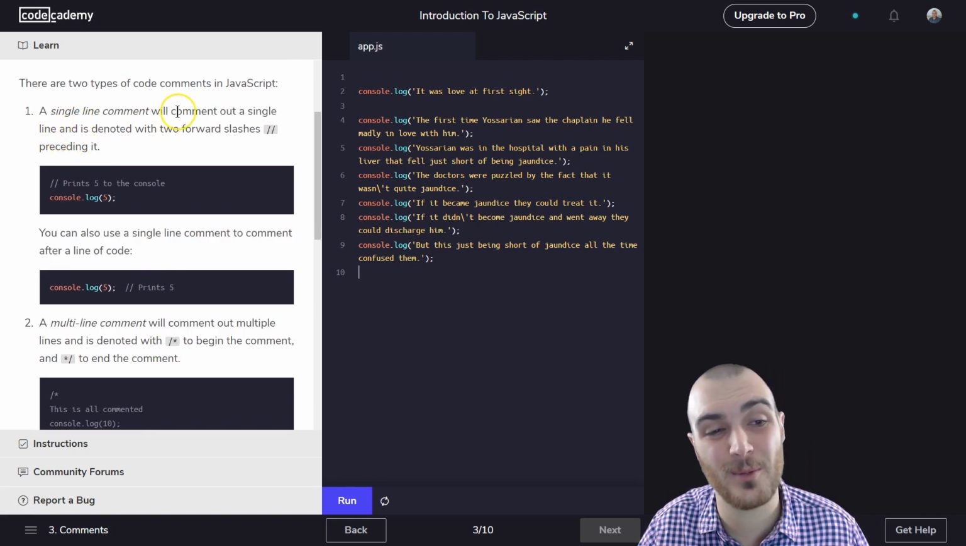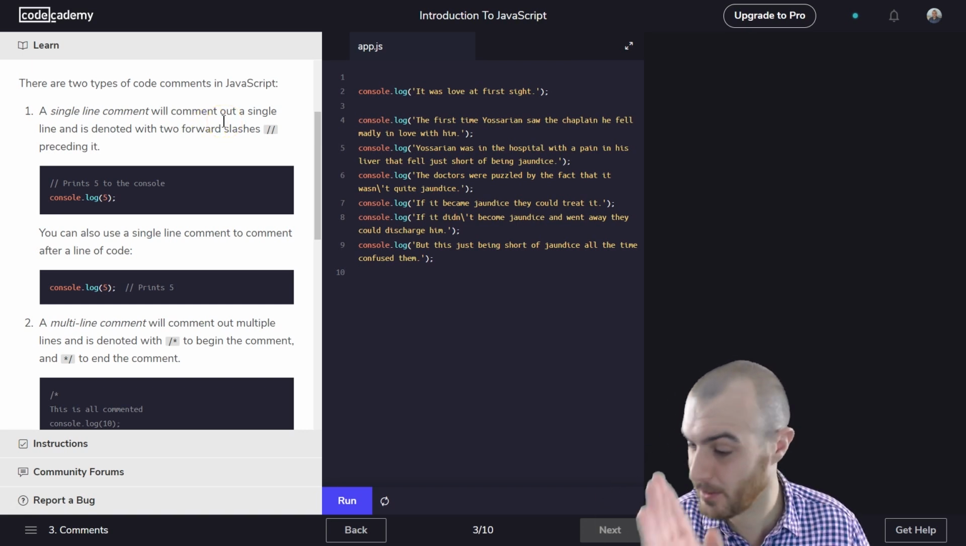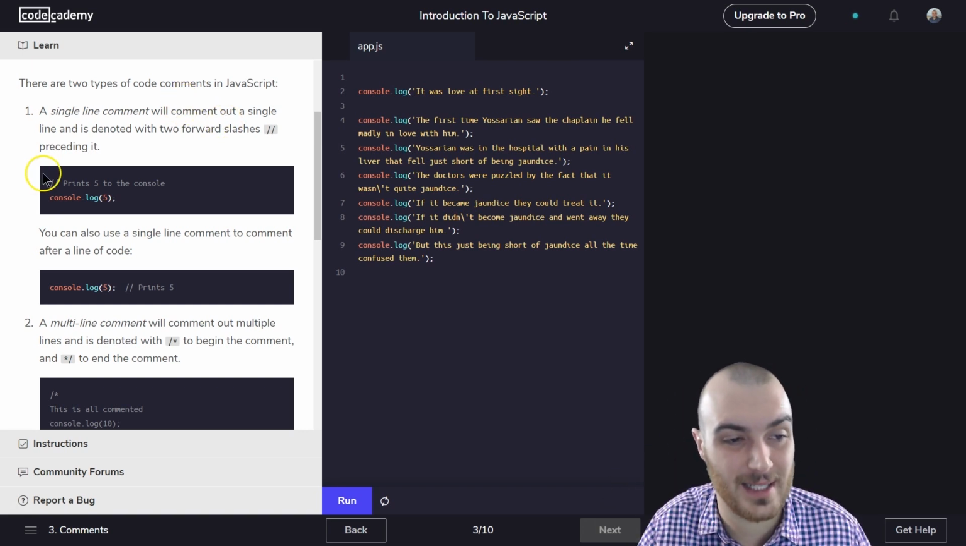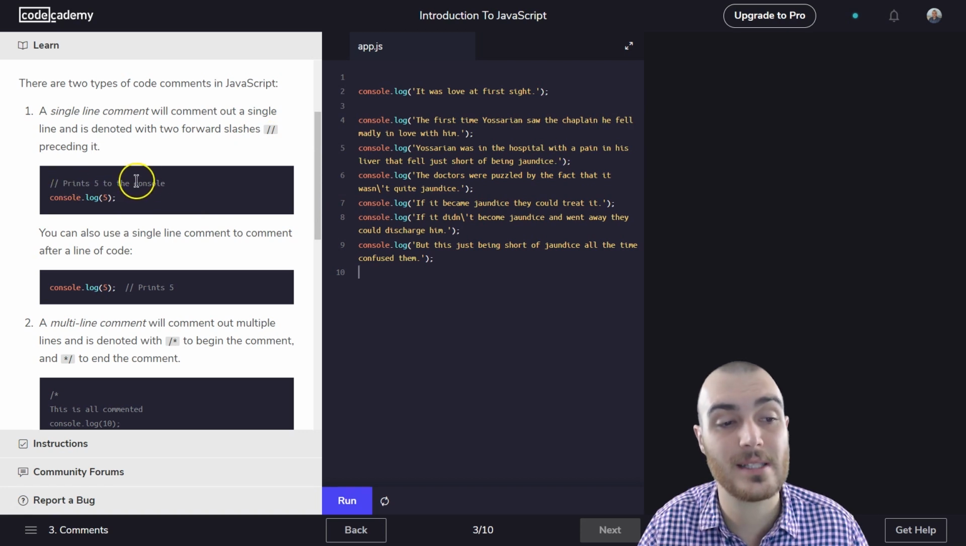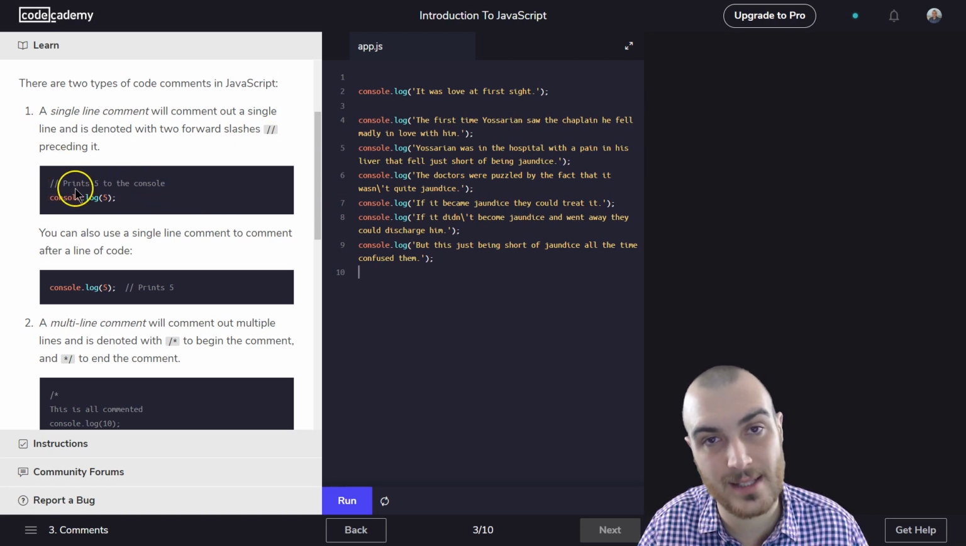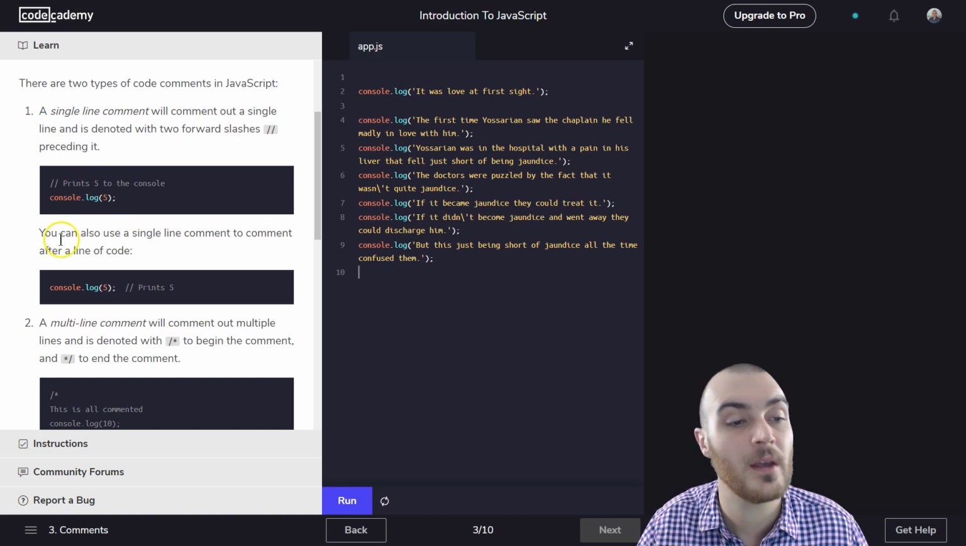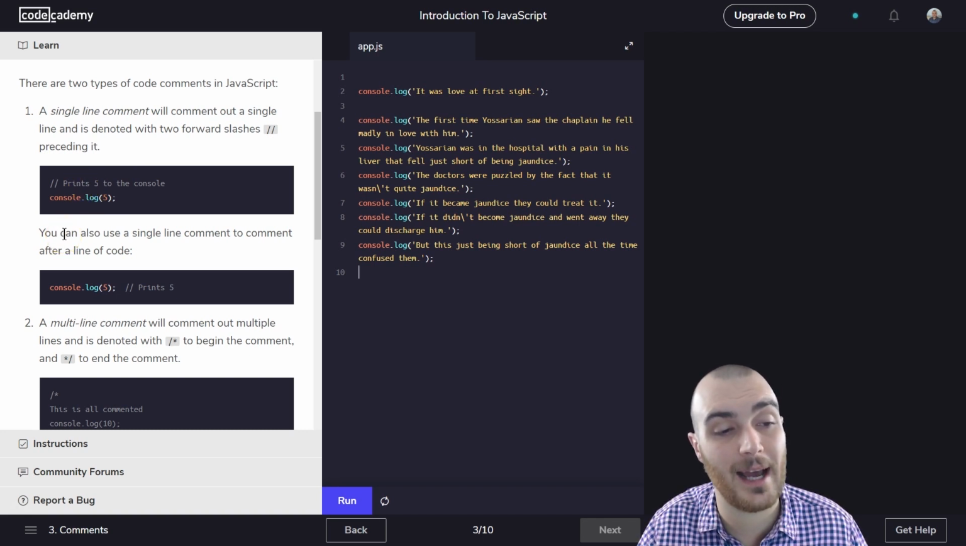A single line comment will comment out a single line and is denoted with 2 forward slashes. These are my slashes, apparently, preceding it. So the only thing the computer is going to do is execute this console.log and print out to the console. This only is for me. I can read that. Someone else who's looking at the program can read it. Maybe they're confused about how to log or how to print something in JavaScript, so this will explain it for the human reader. You can also use a single line comment after a line of code. Yep, right here. So the computer will read and execute this, and then this part's just for the human.